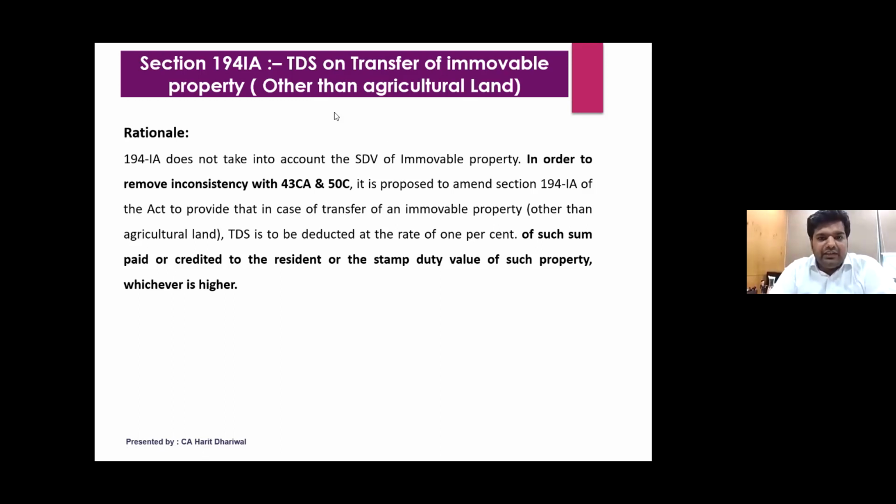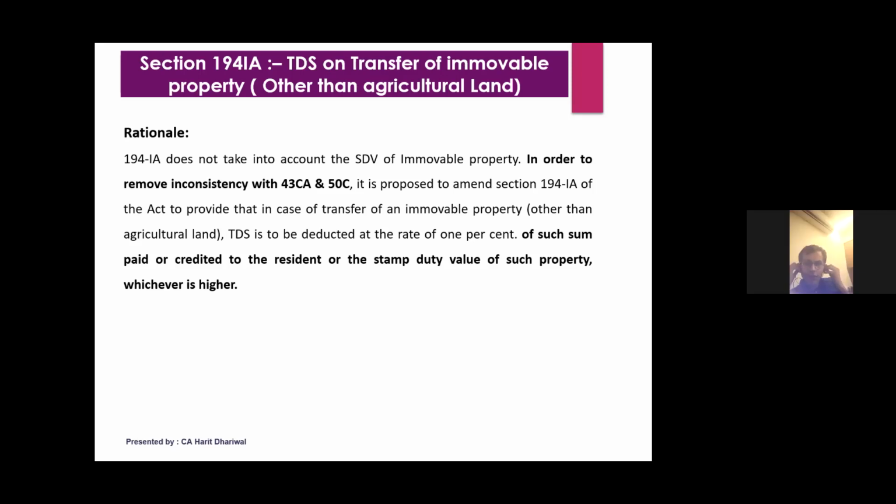In 194IA, we discussed that we have to deduct TDS if the consideration or the stamp duty value, whichever is higher, exceeds 50 lakh rupees. But normally, as far as farmers are concerned, they have agricultural land or any land, but they don't have any PAN card. So in that case, at what rate does the buyer deduct TDS? Anybody can reply in the chat box. What is the rate at which TDS should be deducted? Pardon, sir? Rate for what, sir?